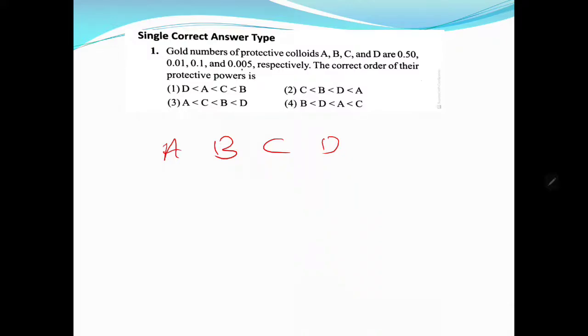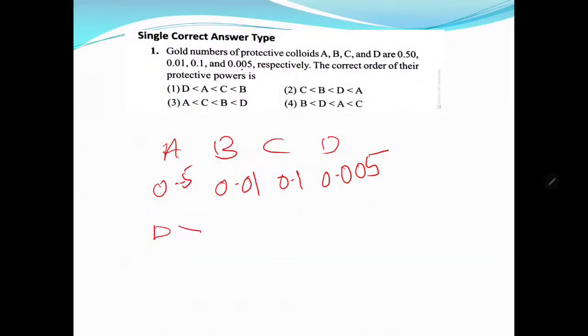A is 0.5 milligrams required. B is 0.01 milligrams. C is 0.1. D is 0.005. So which is smaller? D is smaller, so its protecting power is more. D has more protecting power than the others. Next after D is B, then C. Least is A.